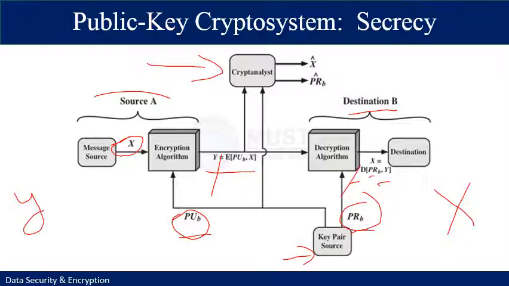If the attacker is interested only in one message, then the focus is to recover the message by generating a plaintext estimate referred to as X bar. However, in many cases, the attacker is interested in being able to read future messages as well, in which case the attacker can attempt to recover the private key by generating a possible private key, PRB bar.